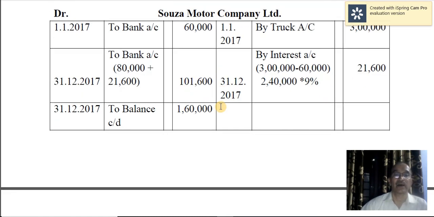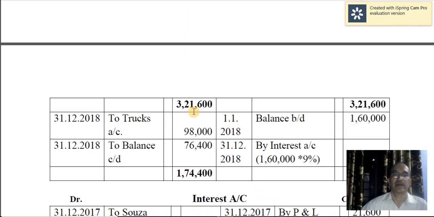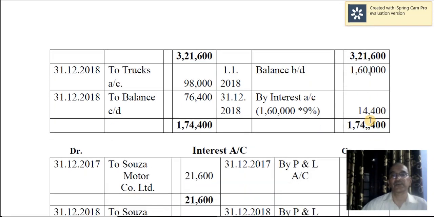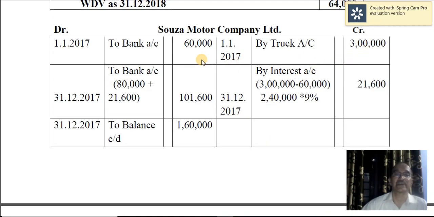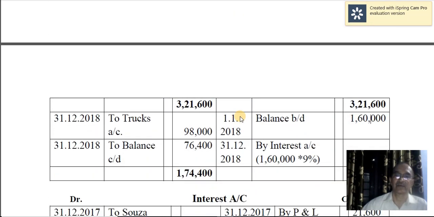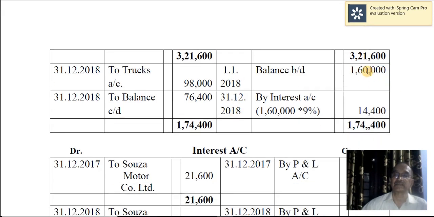Then you have to balance the account. Balance is 1,60,000, and that will be brought down at the beginning of next year. Then the interest calculation is very simple: on this value only, 1,60,000 into 9%. But in the first year there is a down payment, so from the value of the asset, that is 3 lakh, you have to deduct the down payment, and on the remaining value you calculate the interest. But from the second year onwards, it is on the opening balance. So 1,60,000 into 9%, you will get 14,400.